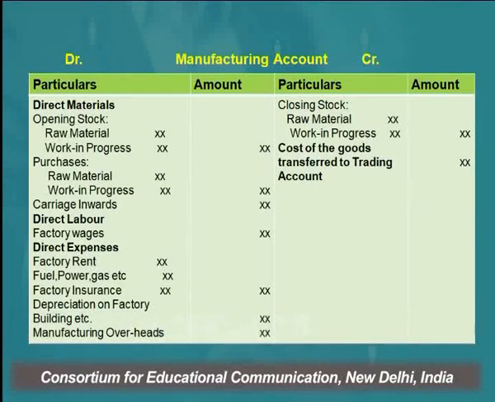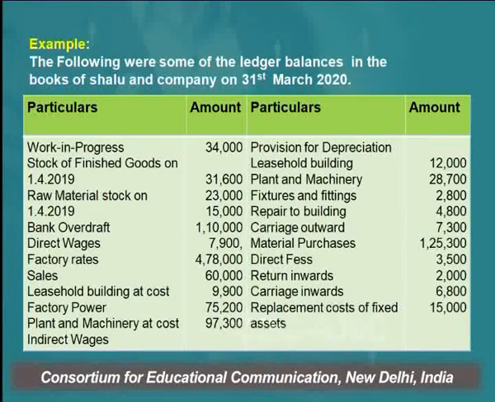This balancing figure is then transferred to the next account, which is known as the trading account. Let's understand this manufacturing account with the help of one example.